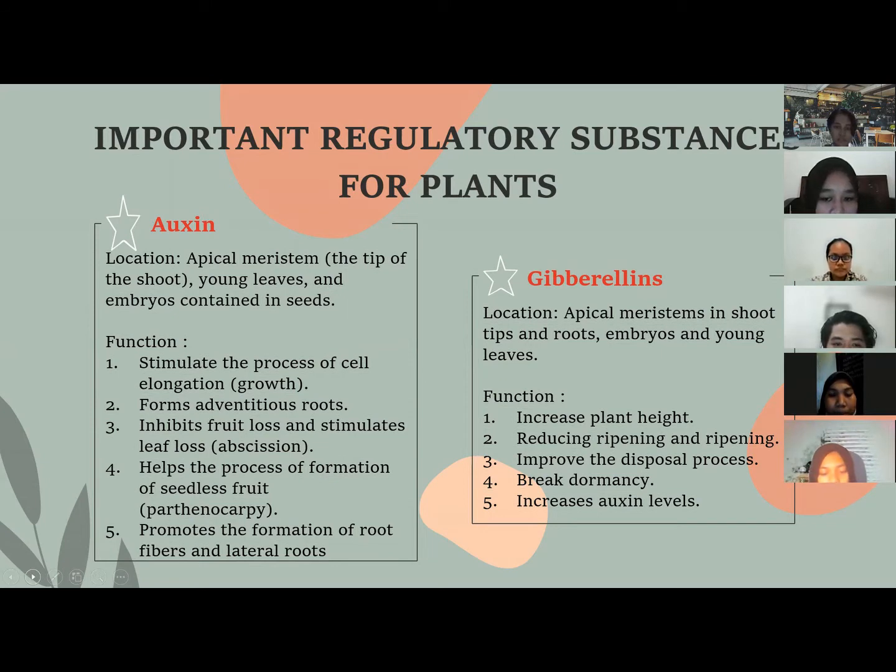And the second is gibberellins. Location of this regulatory substance is apical meristem in shoot tips and root, embryos, and young leaf. The function of gibberellin is first, increase plant height. Second is reducing ripening and aging. Third, improve the disposal process. Fourth, break dormancy. And the last is increase auxin levels.